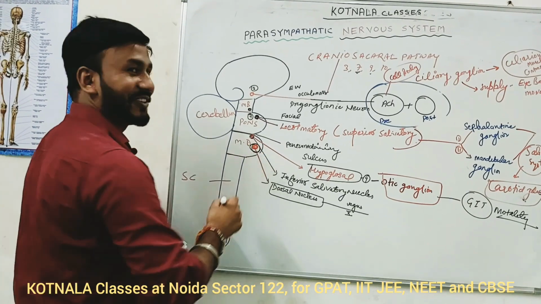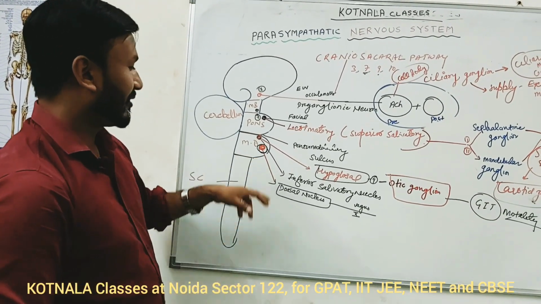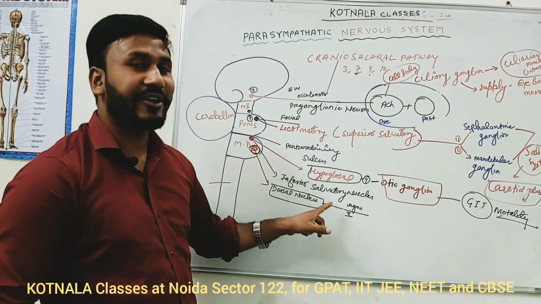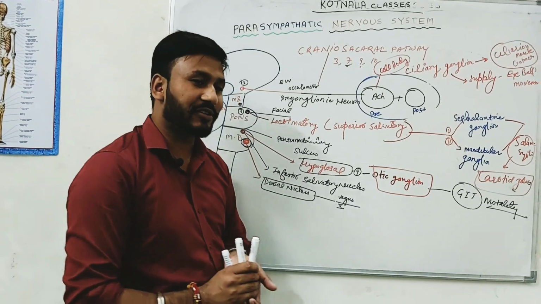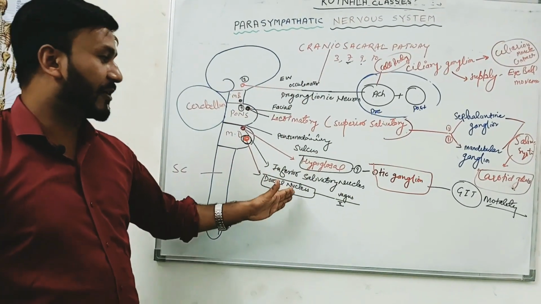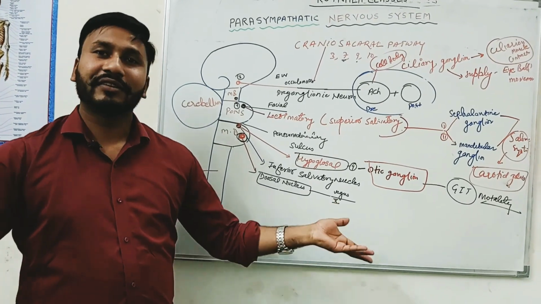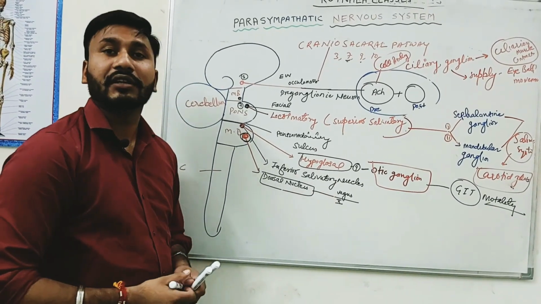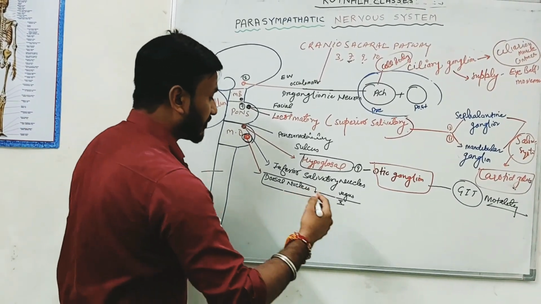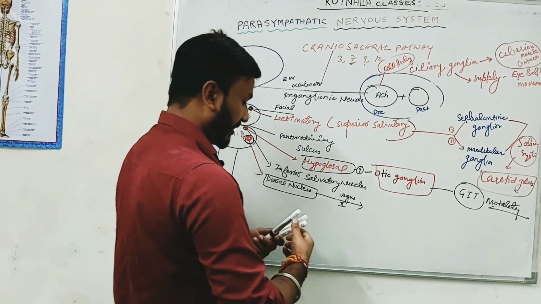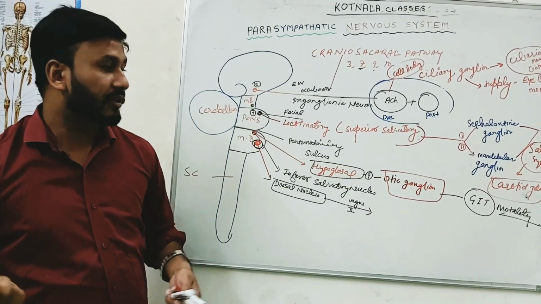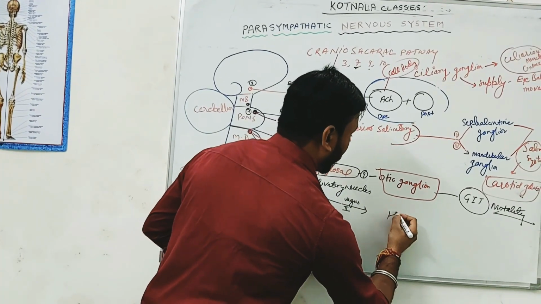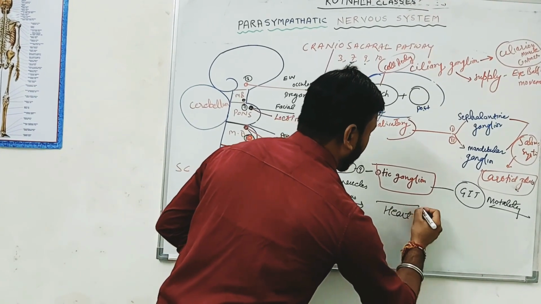Last but not least, this is the very important nucleus, the vagus nerve. And the nucleus is called the dorsal nucleus of the vagus. Vagus means vagabond nerve. Students, vagus means vagabond, which means found everywhere in the body. That means the vagus nerve has the longest path. What is the main organ supplied by the vagus nerve? Heart.